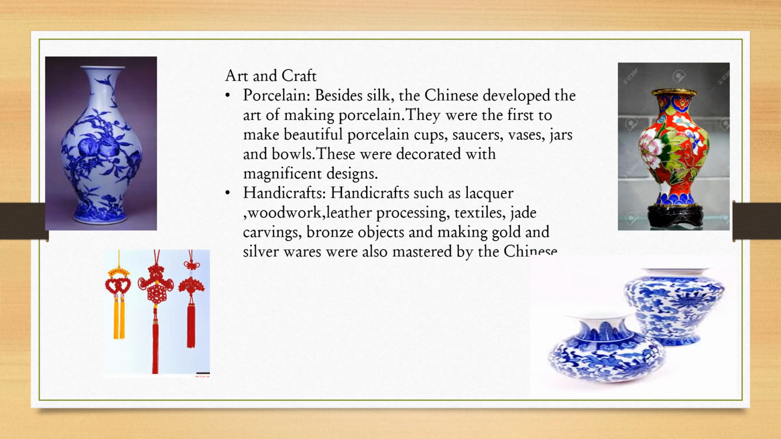Now, art and craft. Porcelain. Besides silk, the Chinese developed the art of making porcelain. They were the first to make beautiful porcelain cups, saucers, vessels, jars, and bowls. These were decorated with magnificent designs. Handicrafts. Handicrafts such as lacquer, woodwork, leather processing, textiles, jade carvings, bronze objects, and making gold and silver wares were also mastered by the Chinese.